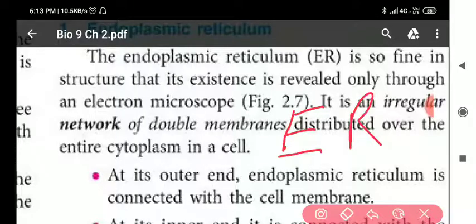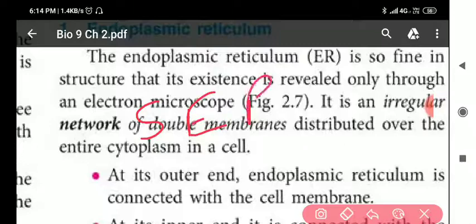One is SER, which means smooth endoplasmic reticulum, and the other kind is RER, which means rough endoplasmic reticulum. Now let us see the difference between SER and RER.